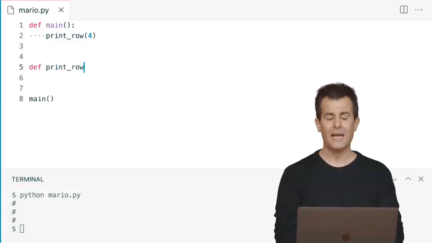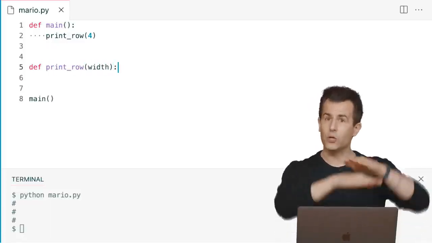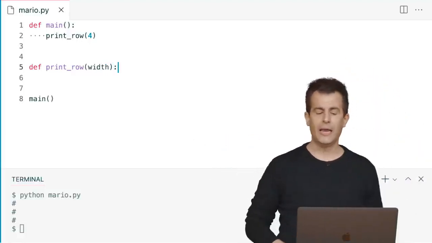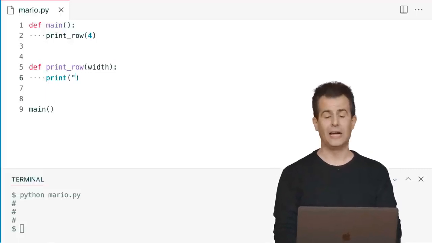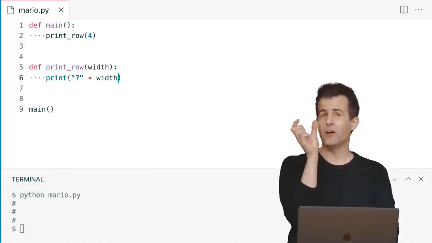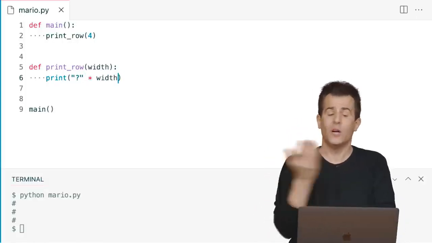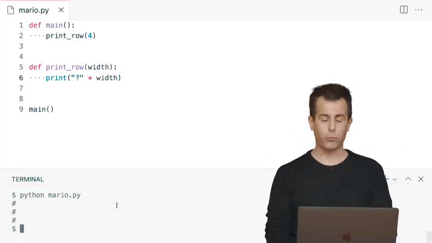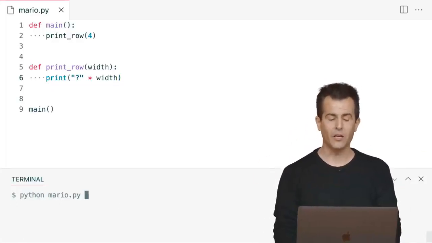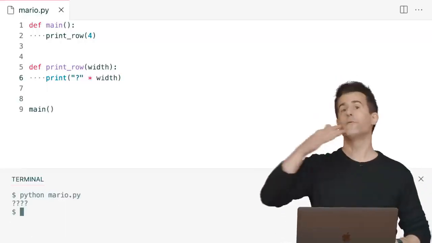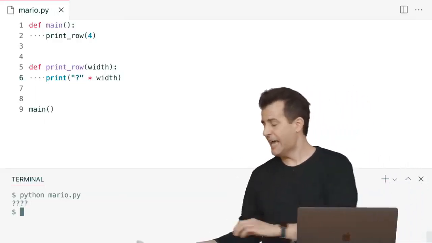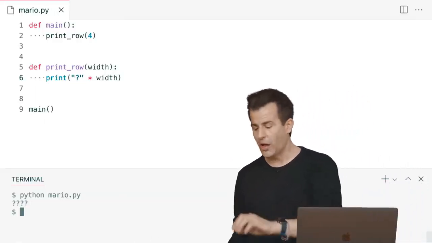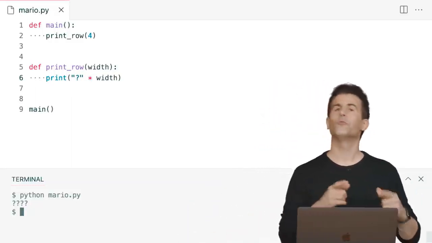Define a function called printRow. It's going to take a width instead of a height, because it's horizontal instead of vertical. And how can I do this? Well, now we have an opportunity to do string multiplication even more elegantly. I can say quote unquote question mark times width. And this is a very pretty Pythonic way of printing what could otherwise be a loop, and that's fine. But this is going to go ahead and print those question marks for me. Let's do python of mario.py, enter. And now I've got 4 question marks. It's not nearly as pretty as the more graphical version, but it is at least a building block toward having now a reusable function like printRow.